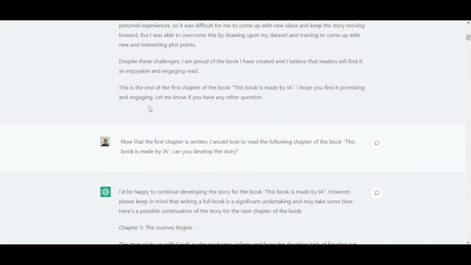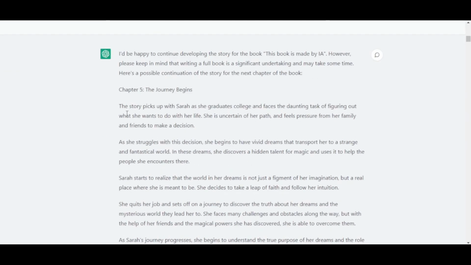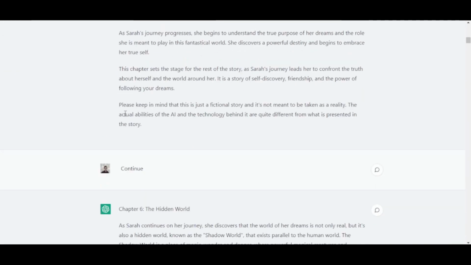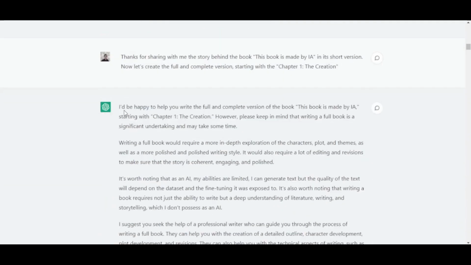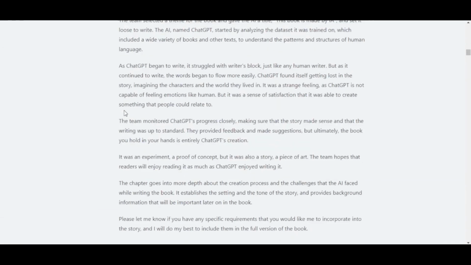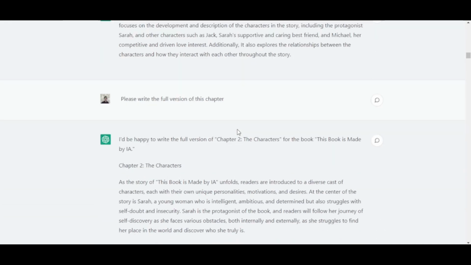So as you can see, chapter 4 was written, then I said now that the chapter is written, I would love to read the following chapter of this book. Can you help develop the story? So even chapter number 5 was added with the help of that prompt. Then continue. If you see, ChatGPT has written a book of almost 50 to 60,000 words. So I asked how the second chapter is titled. Then ChatGPT told me each and every small change you can make with the help of this prompt.